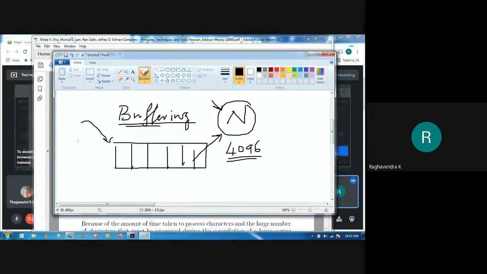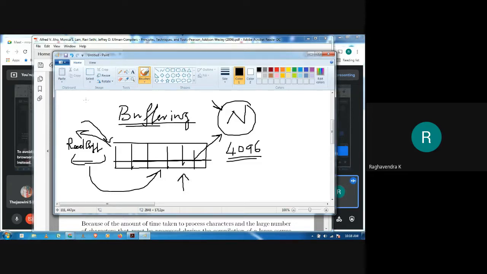With one system call, say read into buffer from the input device, we can fill up this entire buffer. All the characters would be present here, which avoids reading from the device again and again. This is how buffering techniques are used.